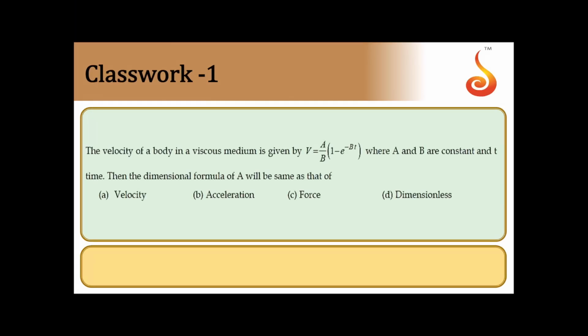So first question: the velocity of a body in a viscous medium is given by V is equal to A by B into 1 minus e to the power minus bt, where A and B are constants and t is time. Then the dimensional formula for A will be same as that of velocity, acceleration, force, or dimensionless. So you need to find the dimensional formula for A.